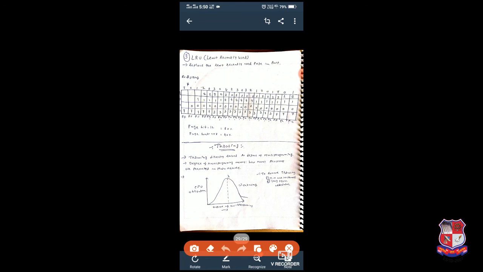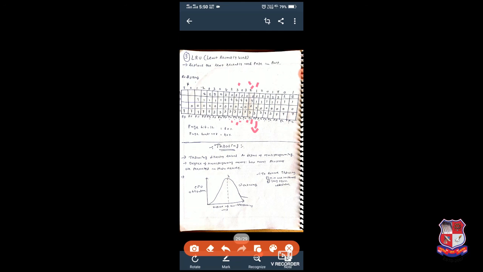Now 2, then again a page hit occurs. Then 3, again a page hit occurs. 0, page hit occurs. 3, page hit occurs. 2, page hit occurs. See why page hits occur here: all the pages are available in main memory, so we don't require any swap in, swap out process. Now the next page is 1. Again a page fault occurs.